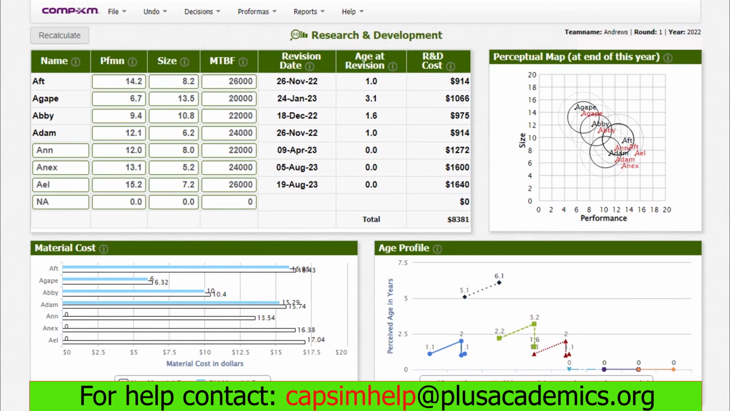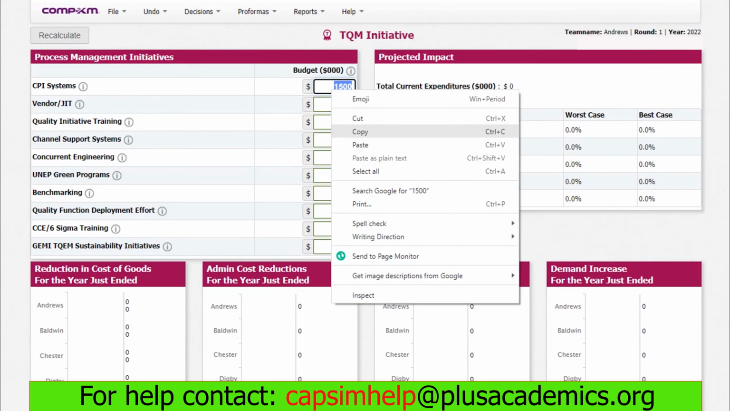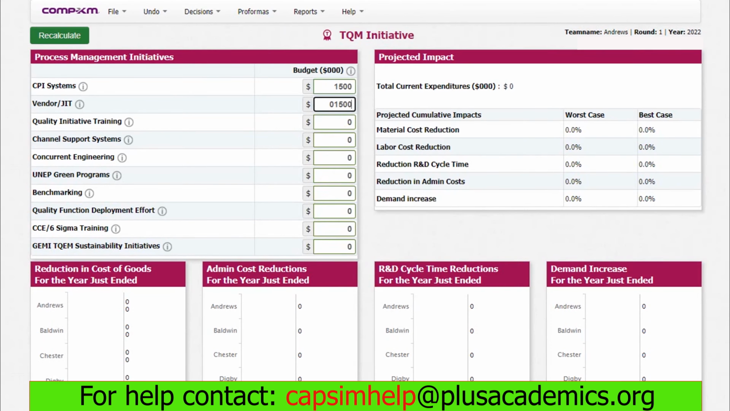We can only do this by using TQM. TQM, or Total Quality Management, has several strategies that can really help in our R&D department. For instance, we have concurrent engineering and quality function deployment. They are very essential in reducing the R&D cycle time. We also have other strategies in TQM that are really important in ensuring that we cut down material cost, administration cost, labor cost, as well as they help in increasing demand.